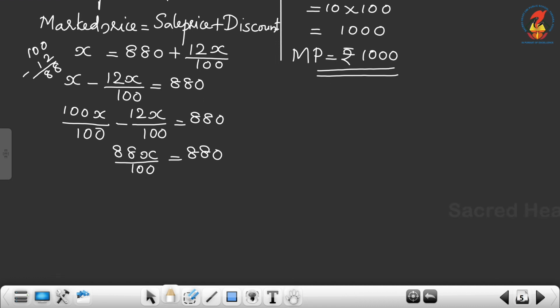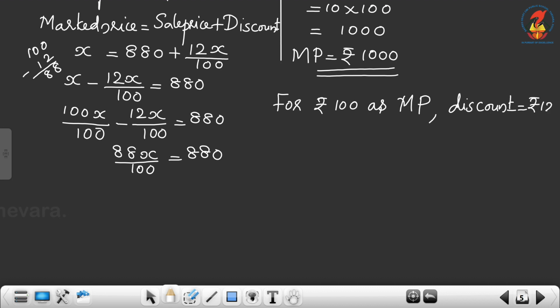What is the meaning of that? 12% discount means, for rupees 100 as marked price, the discount is rupees 12.